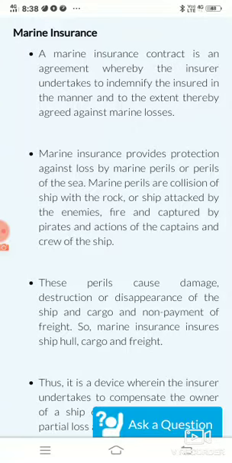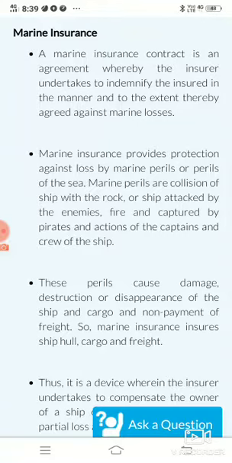Insurance is basically divided into two parts. The first is the insurance related to the life of a human being, which is called life insurance. And secondly, all those insurances which are non-life insurance, we call general insurance. General insurance includes many types: the first is fire insurance, the second is marine insurance, which we will be discussing today, and the others include lots of other insurance.